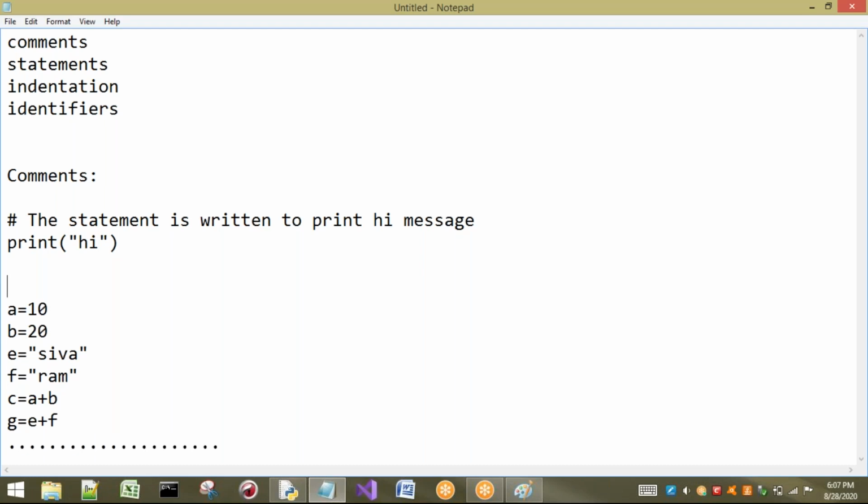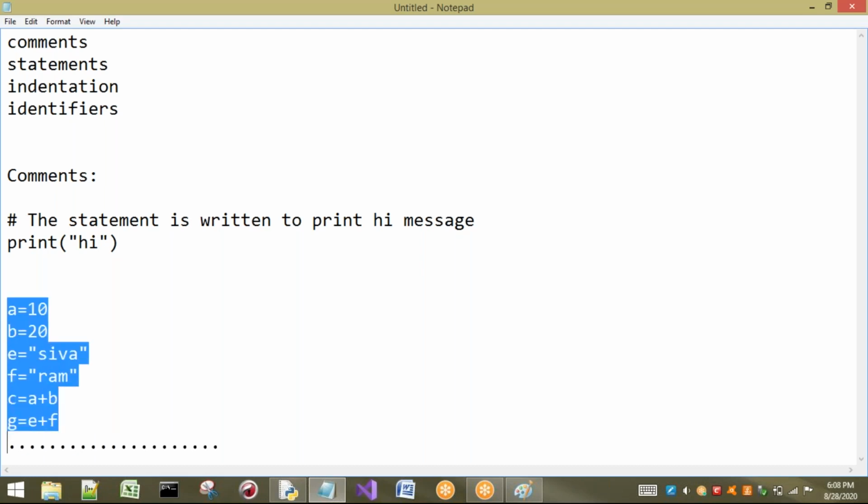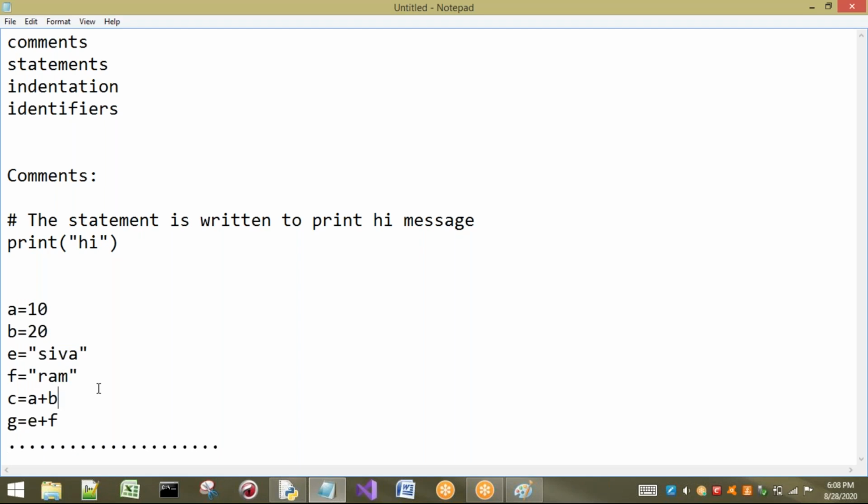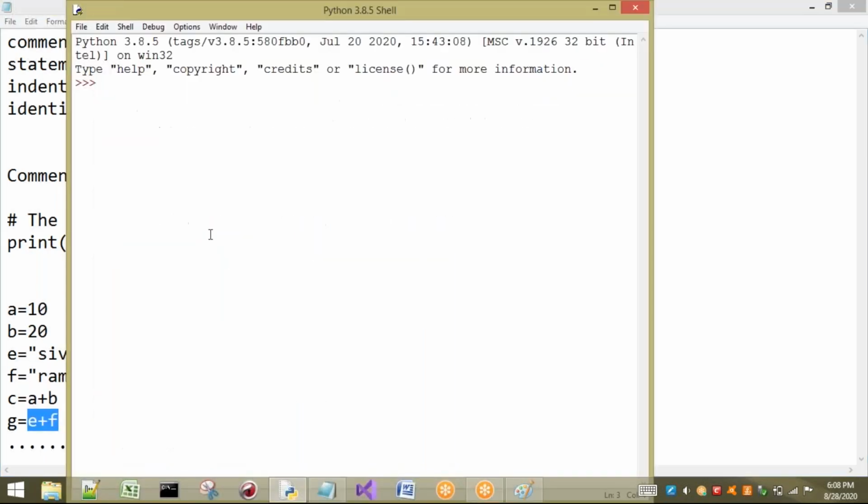So in this program I am going to write something. The same program will be sent to the end user. That means I have written this program and sent it to the customer, for example. He has to analyze this program. What will he understand? a equal to 10, b equal to 20, so a and b are integer type variables. What type of variable is e? str type. Anyway, c equal to a plus b. Now you have to understand the difference between a plus b and e plus f. By executing, I will show you those things.